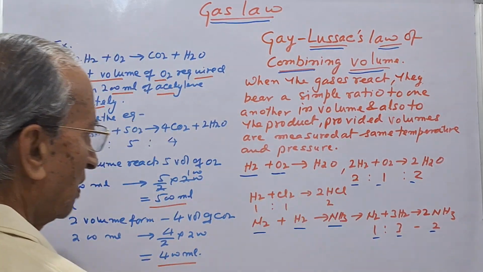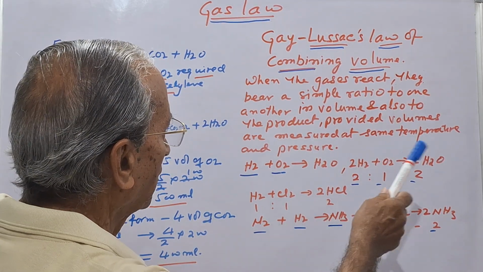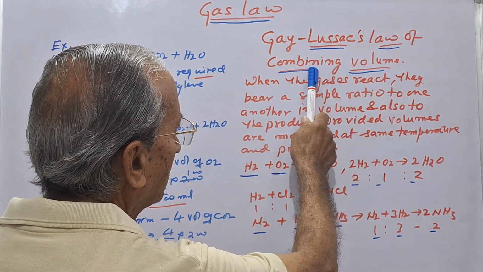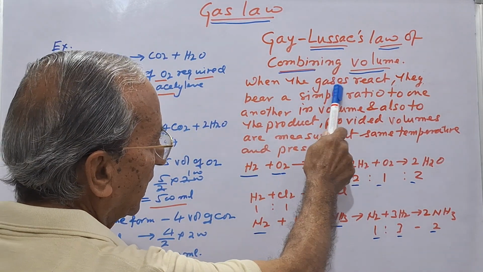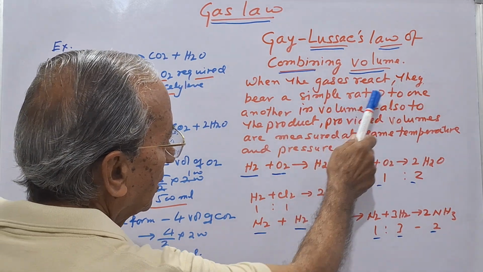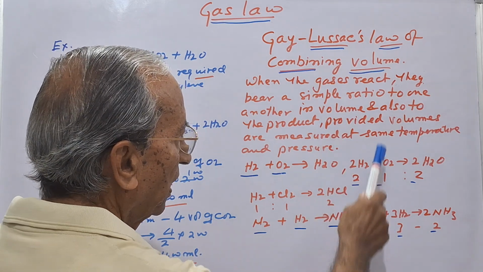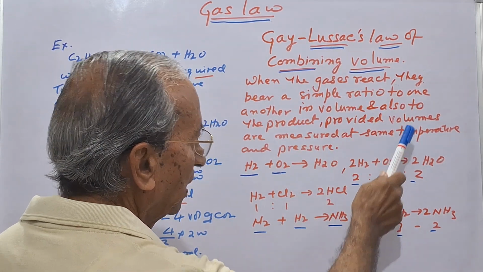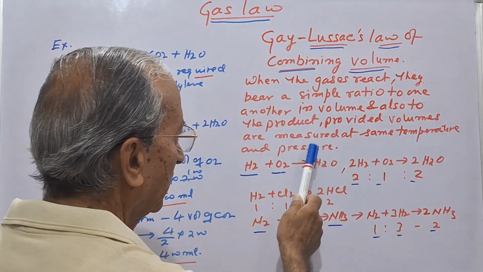So on the basis of his many reactions, he gave a law that is known as Gay-Lussac's law of combining volume. He said that when gases react, they bear a simple ratio to one another in volume and also to the product, provided volumes are measured at the same temperature and pressure.